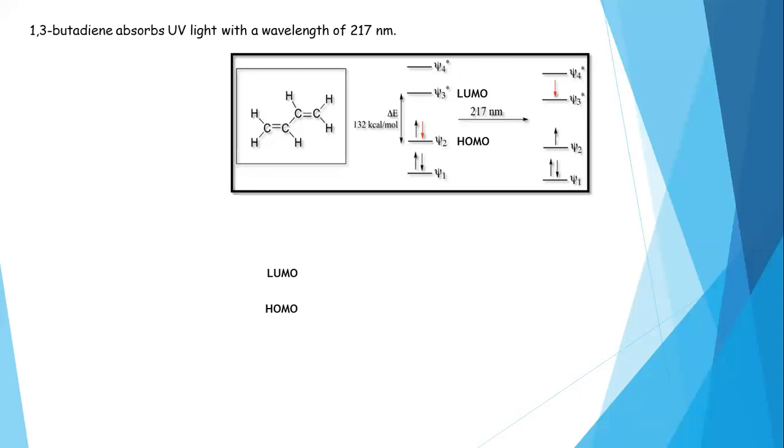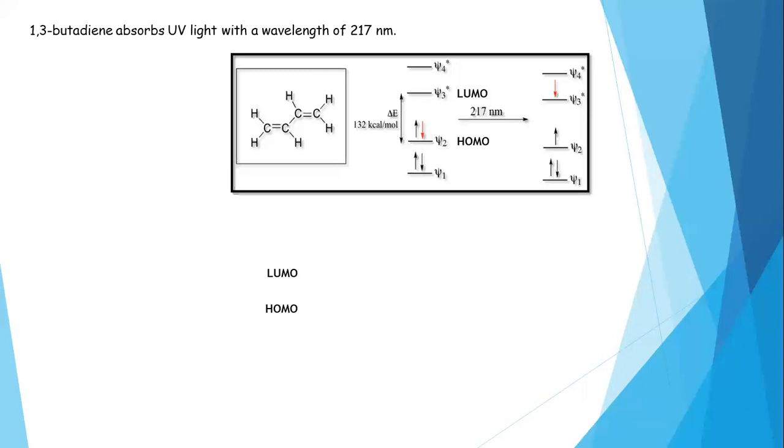So there will be a decreased energy gap between HOMO and LUMO. Once the energy gap is decreased, the radiation absorbed by the molecule for the electron promotion from HOMO to LUMO will also be less. Energy required is less, so the molecule absorbs at longer wavelength. The molecule absorbs the radiation at longer wavelength.